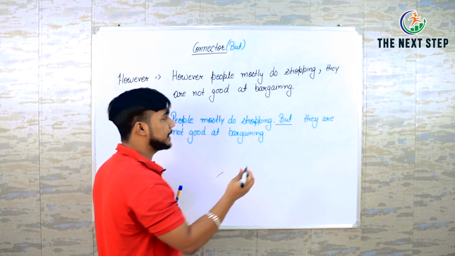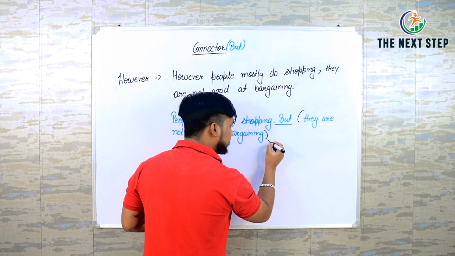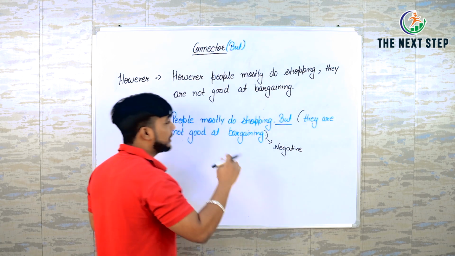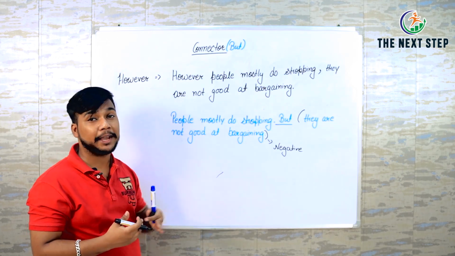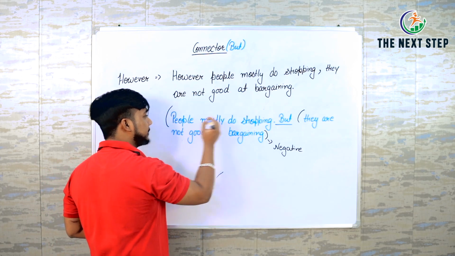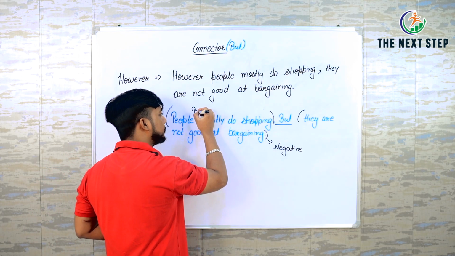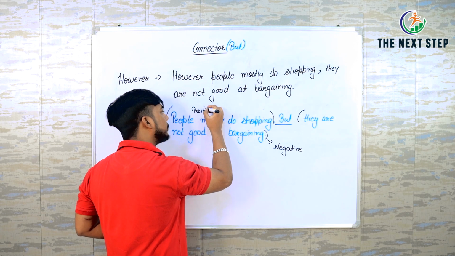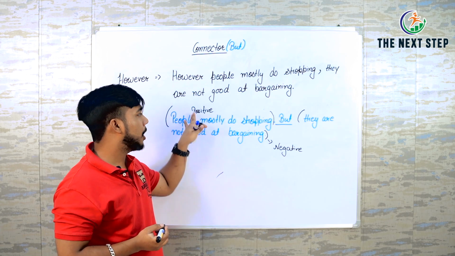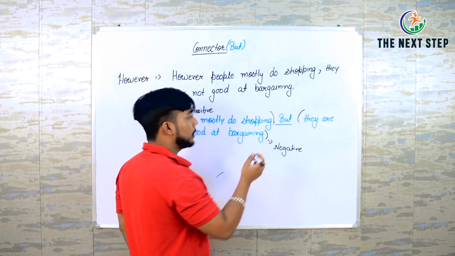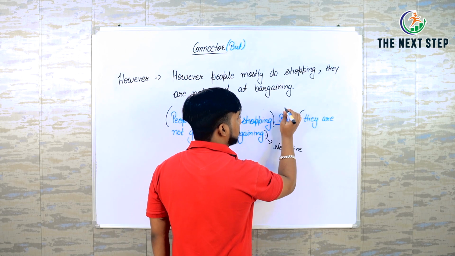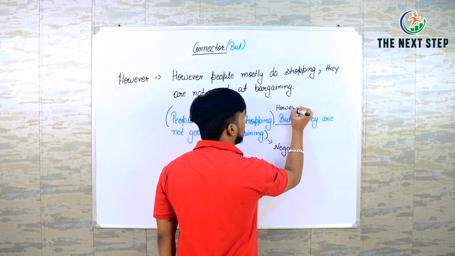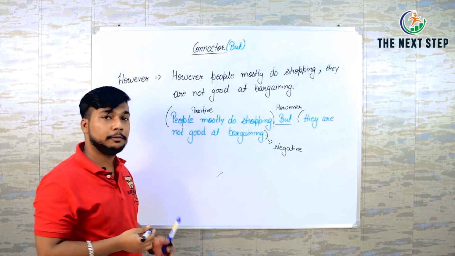As my second sentence is negative, and my first sentence is positive, positive and negative, if I replace this connector, I can use "however" here.